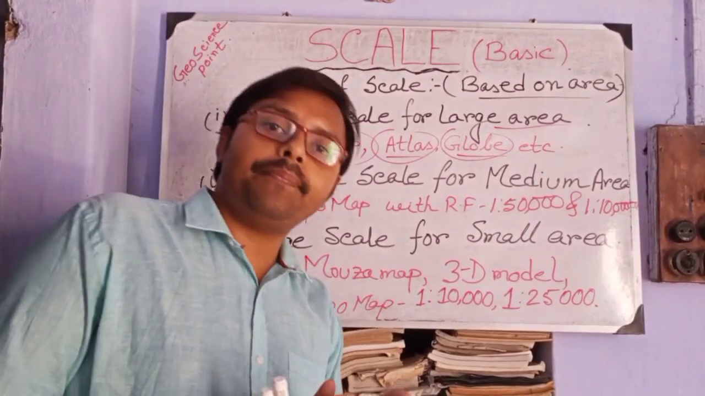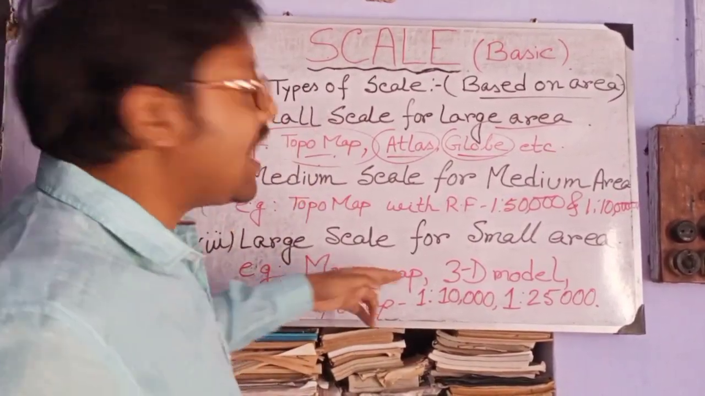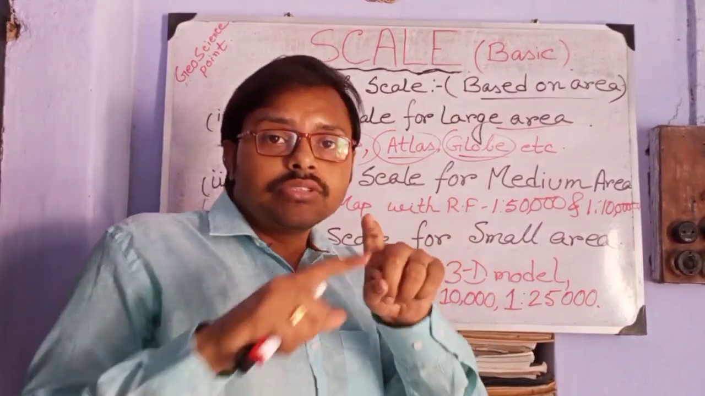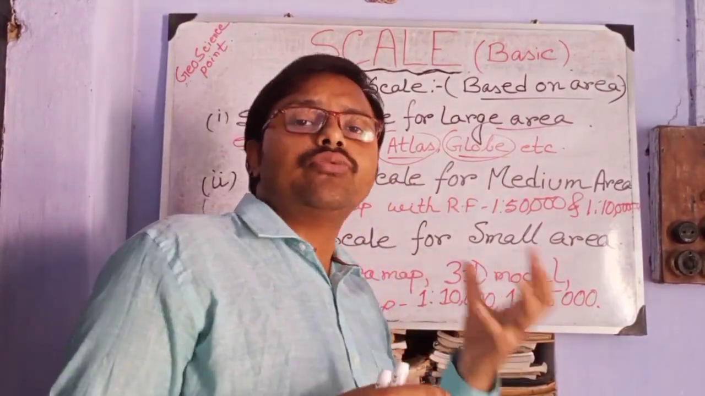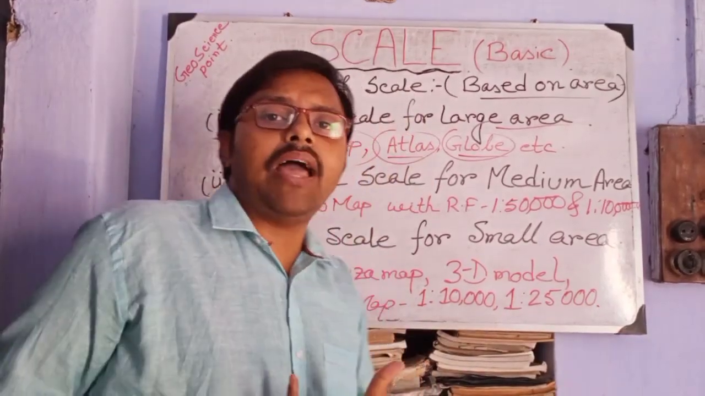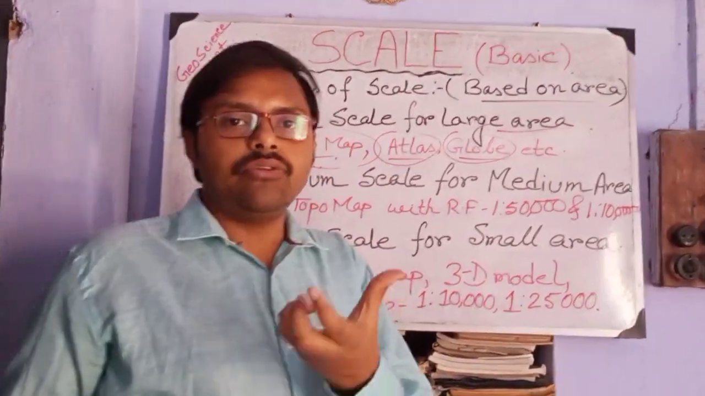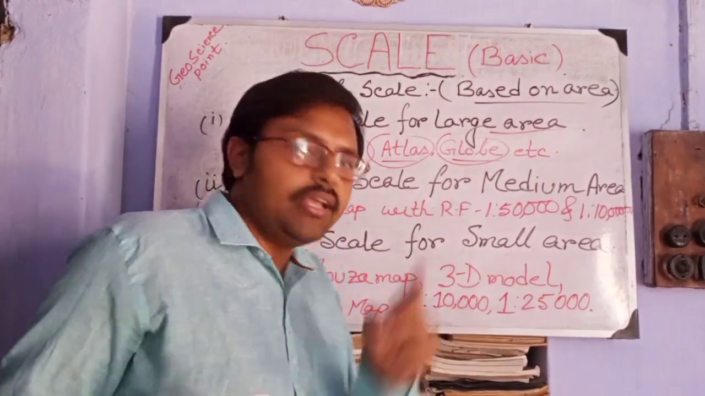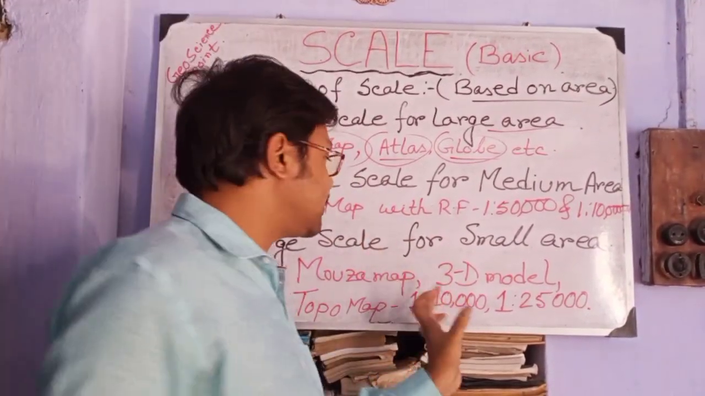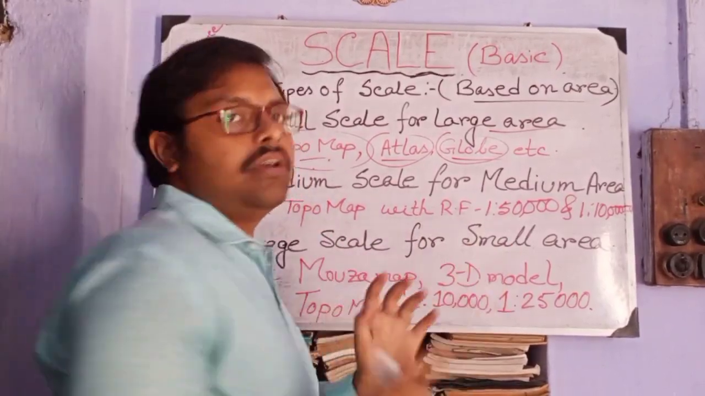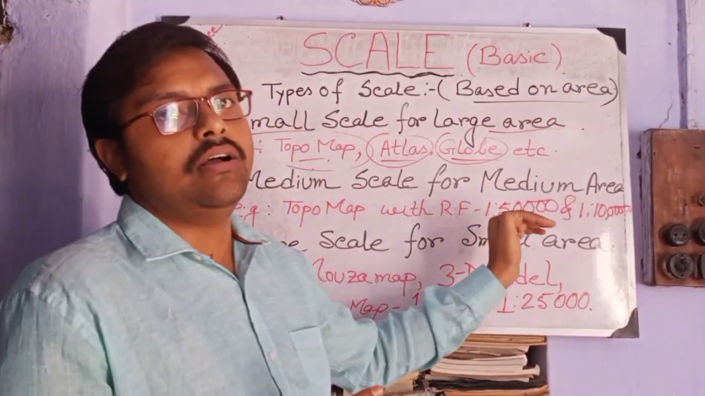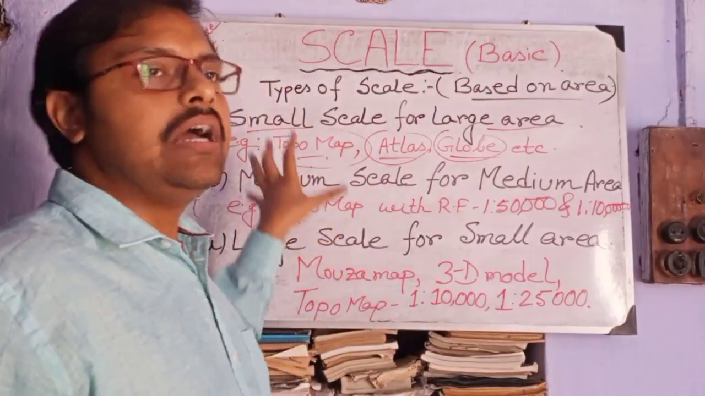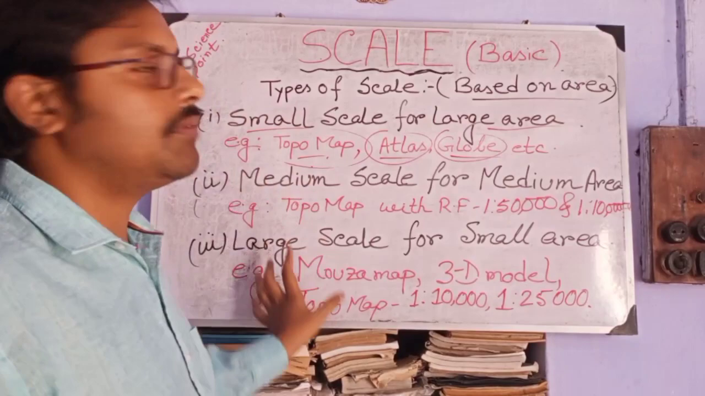What kinds of maps may be produced here? Mouza map, 3-dimensional models like the morphometric analysis which we do in topographical maps, like the breadth, length and width of a cross section of a river and the cross section of a mountain. These kinds of models or maps are represented on large scale and on small area. So these are the three types based on the area and the magnitude of the scale.